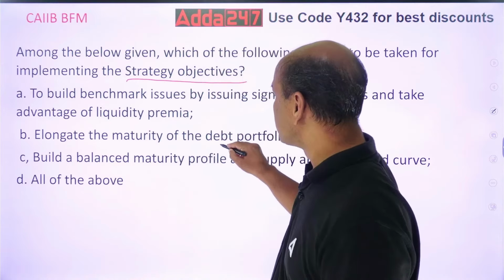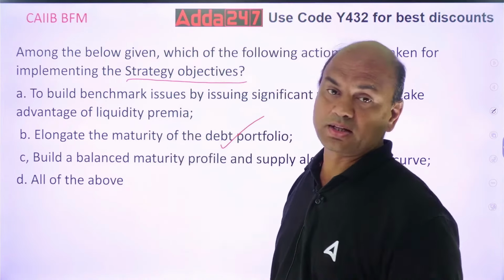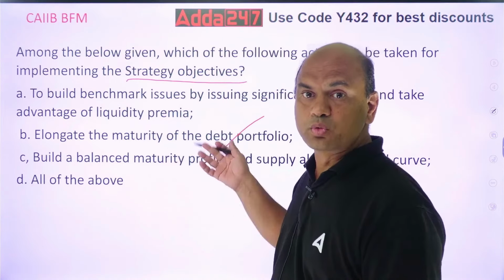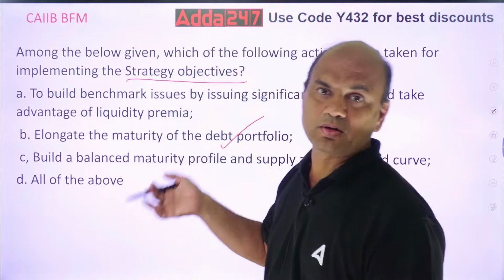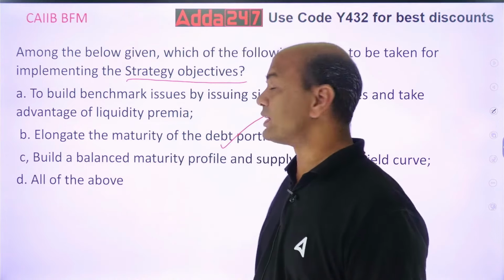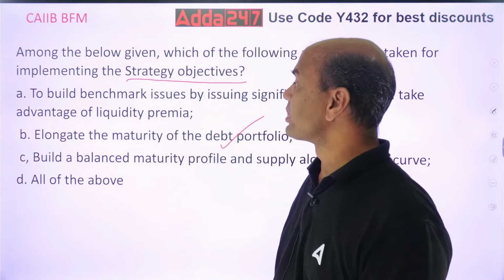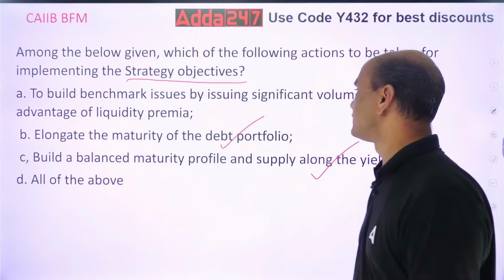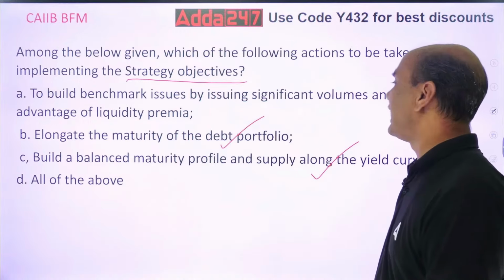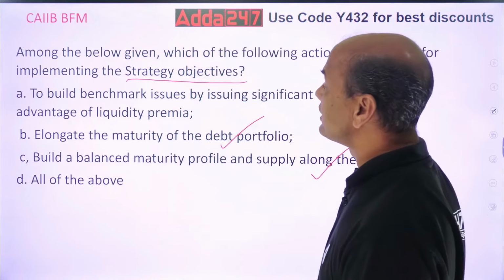So this also elongates the maturity. That is also true. So now if two are true, obviously the answer will be all of the above. But for that you will have to check first whether this first one is also true. To build a benchmark by issuing significant volumes and take advantage of the liquidity premia.